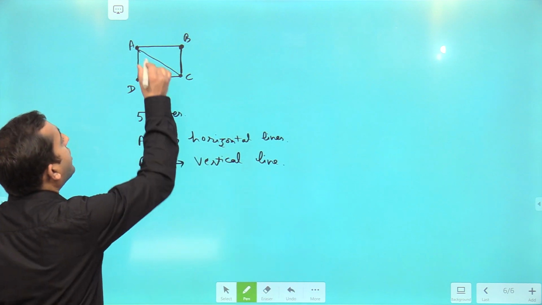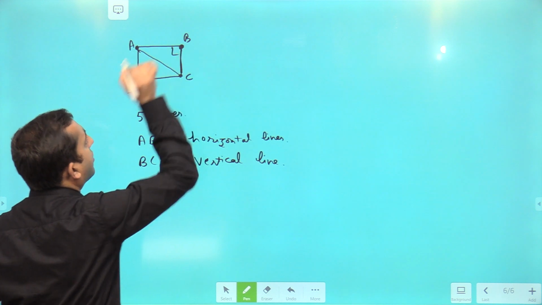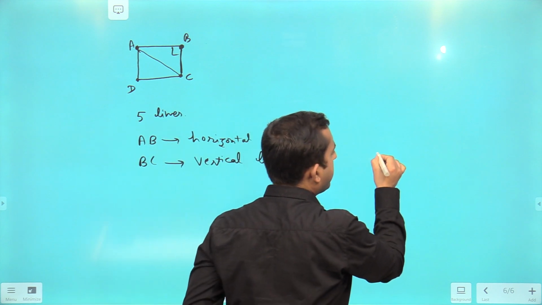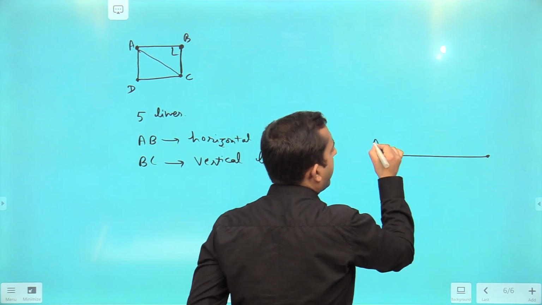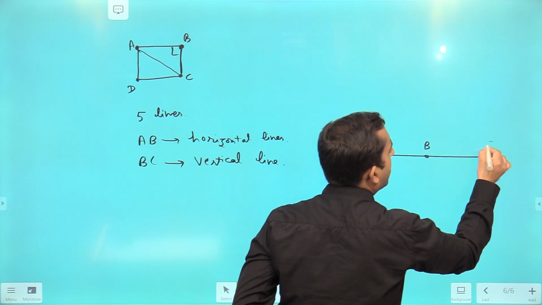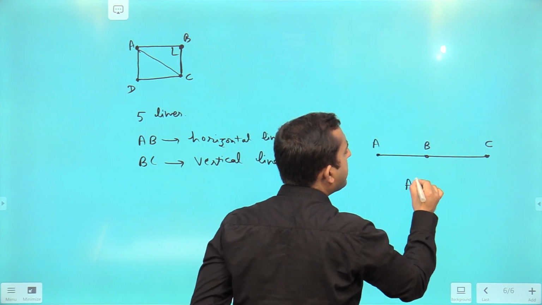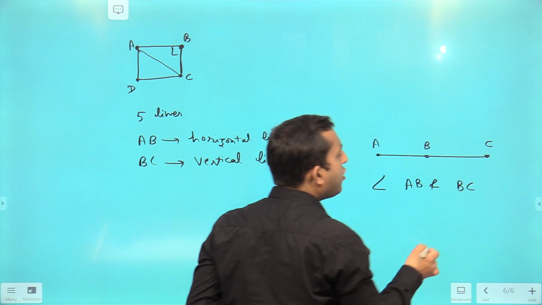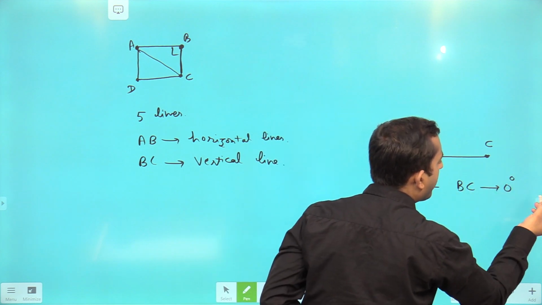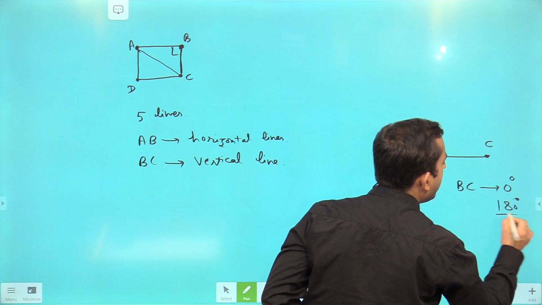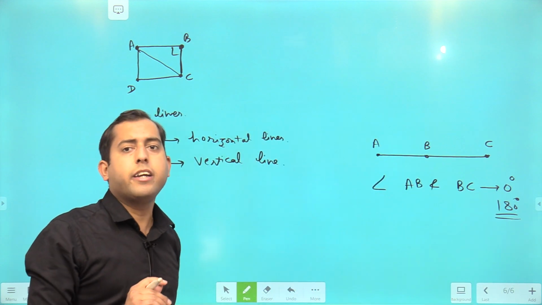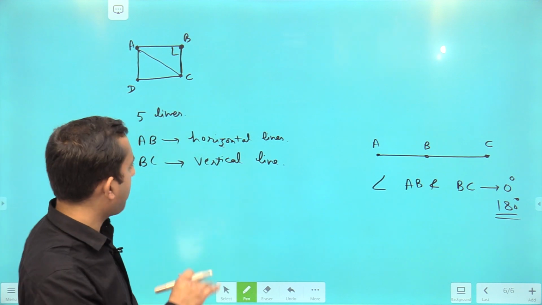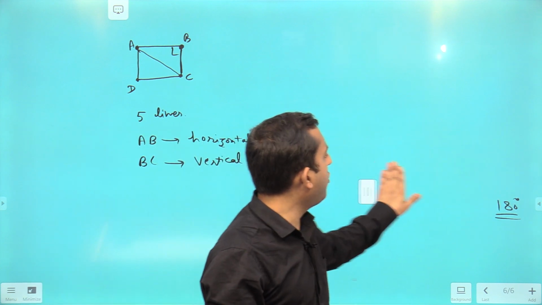So try to understand, over here AB and BC are forming some angle. But in this case, if ABC were lying like this, and I ask you what is the angle between AB and BC, then you will answer, sir, there is no angle, or some of you may answer, sir, there is 180 degree. So other than 0 or 180 degree, if there is some angle between the lines, then you will consider those lines as two different lines like this. Okay, so I hope this is clear.